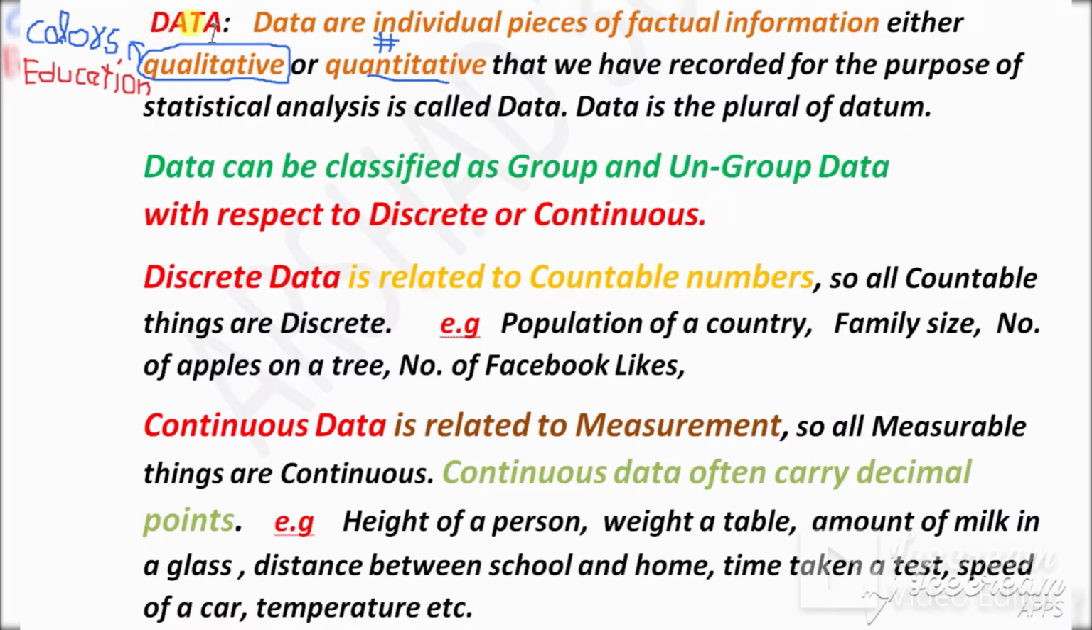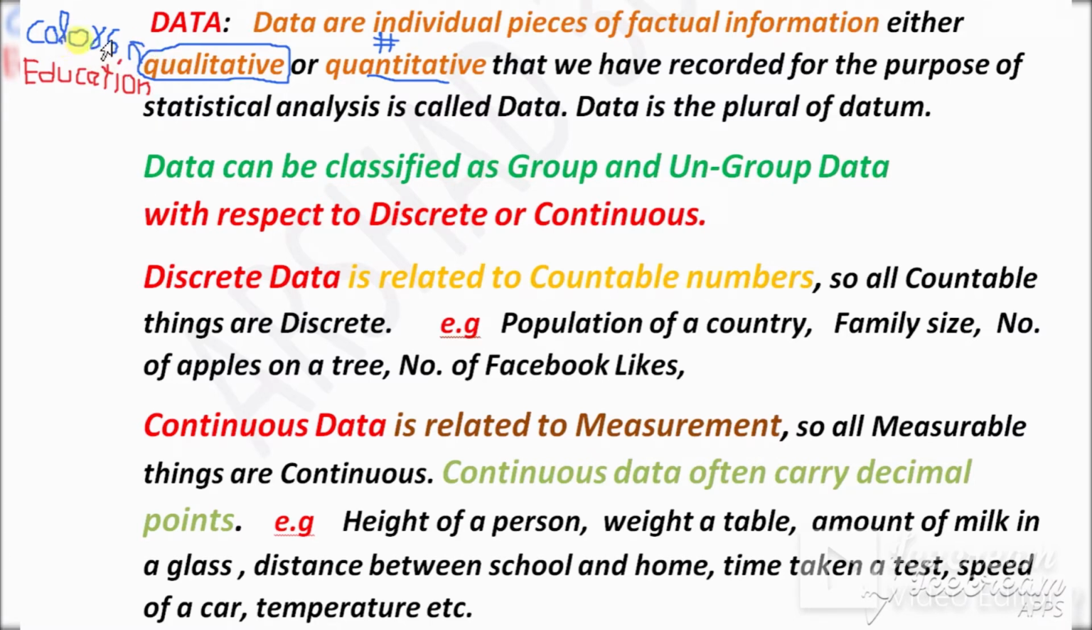What is data in statistics? Data are individual pieces of factual information, either qualitative or quantitative. So data is the individual pieces of information that may be qualitative or quantitative. First let me explain qualitative. Qualitative means categorical: the characteristics that we cannot measure numerically are called qualitative, such as color.